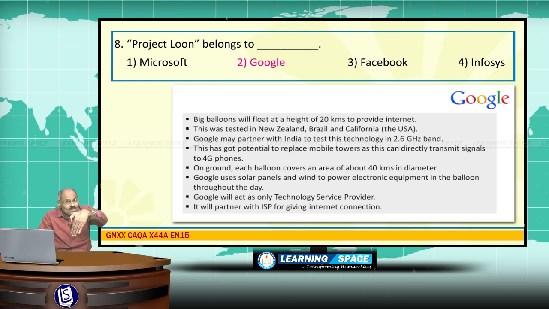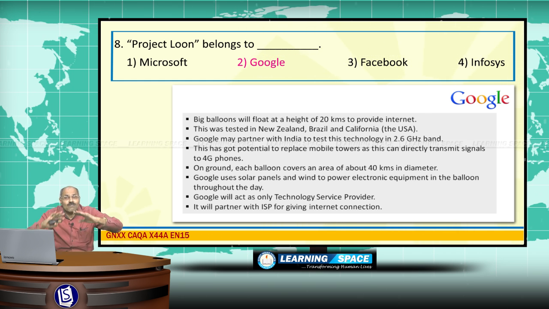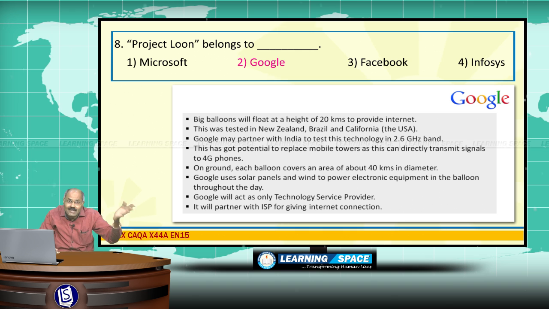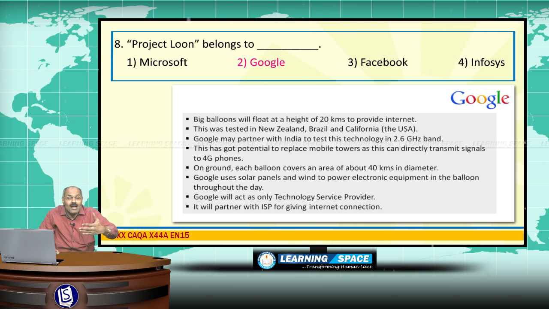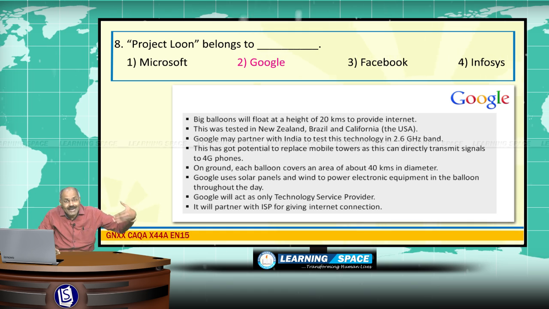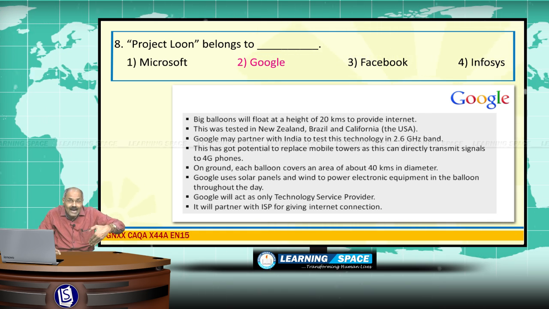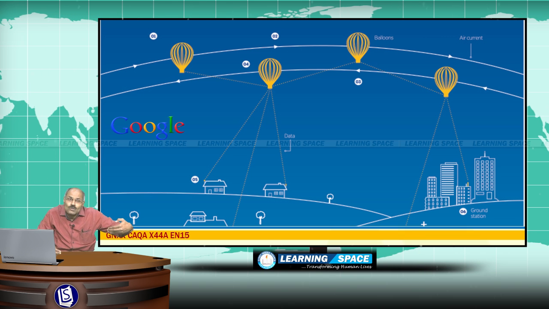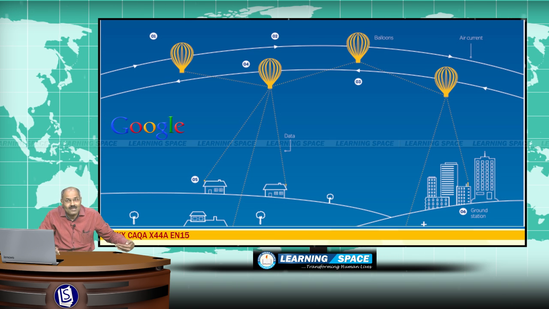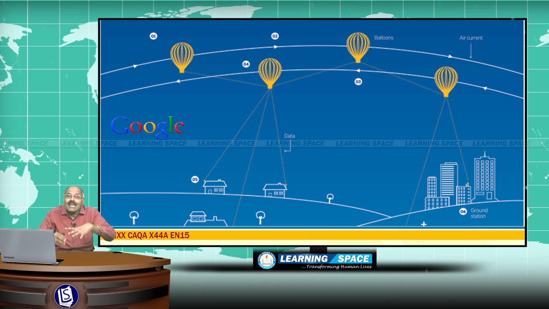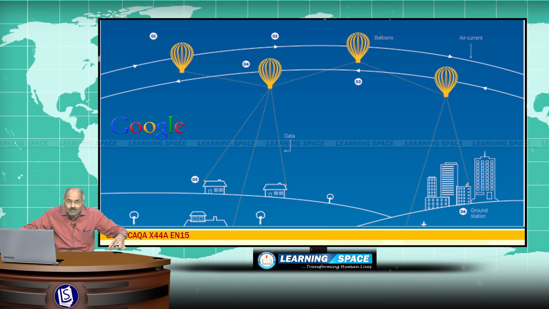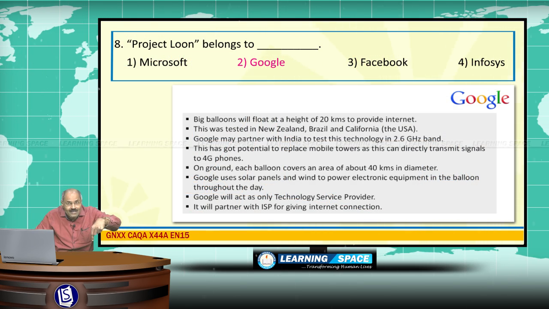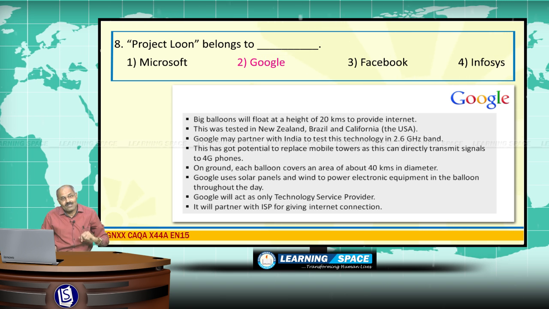and this project pertains to Google, and big balloons will float at a height of 20 kilometers from the ground level, and this was already tested in New Zealand, Brazil and California, and recently they approached India to test this technology, and this balloon project has the potential to provide direct signals to 4G phones, right? So each balloon will cover a circular area 40 kilometers in diameter. Google will act as a technology service provider, and it will partner with an internet service provider for internet connection, right?